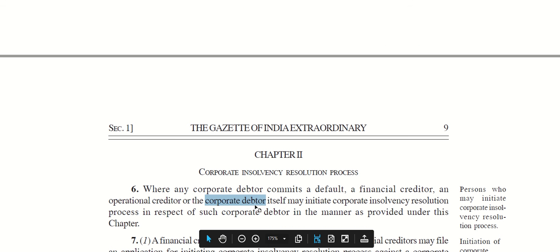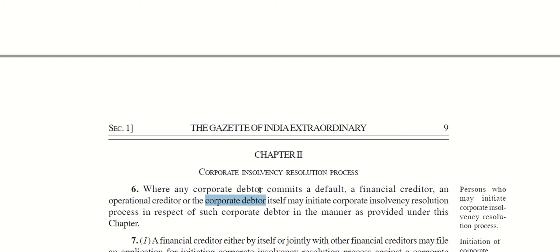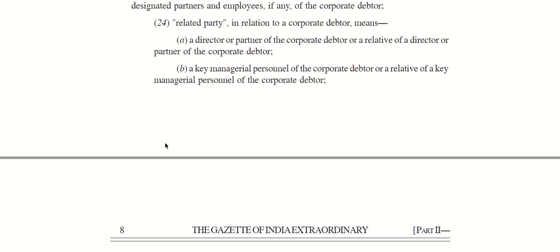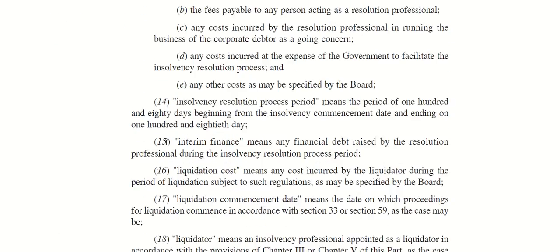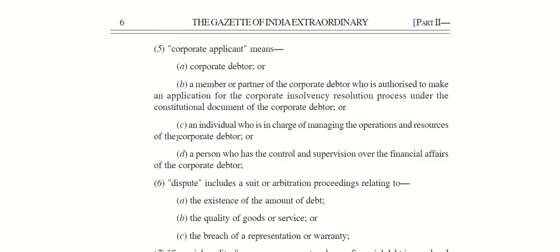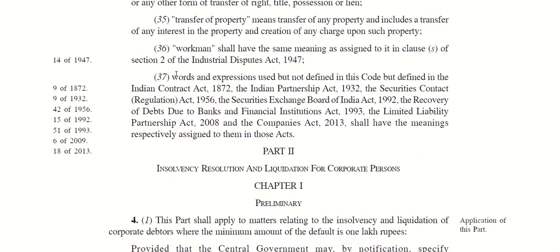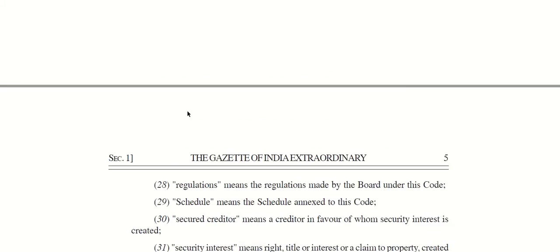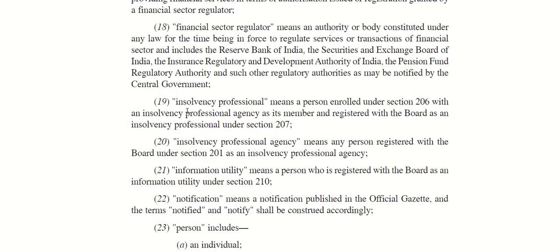The definition of a corporate debtor is also provided under this Act. There is also a main section providing for definitions. Section 5, as we have already seen, is the definition with regard to this chapter, and section 3 is with regard to definitions of the entire Code. Here we can see who is a corporate debtor.